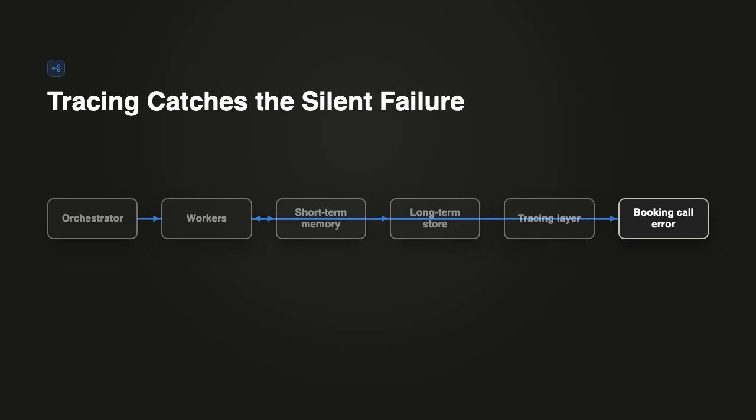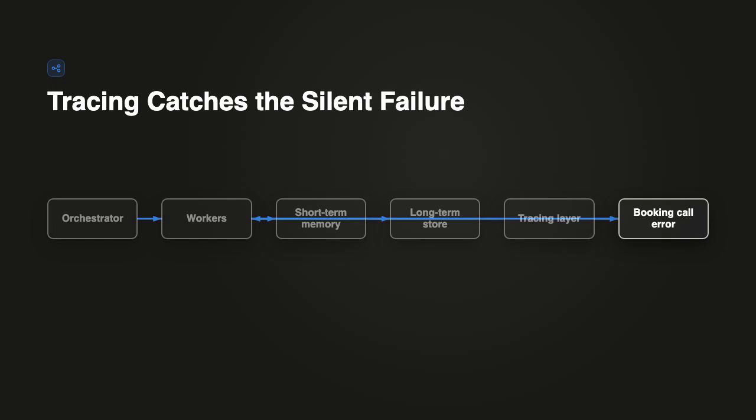Production systems wire this in from day one, the same way you'd never ship a server without logs. Without it, a failed flight booking doesn't look like a failure. It looks like silence. And silence gets mistaken for it's handling it. So we add tracing across every tool call in the chain. Now, run the wedding task.